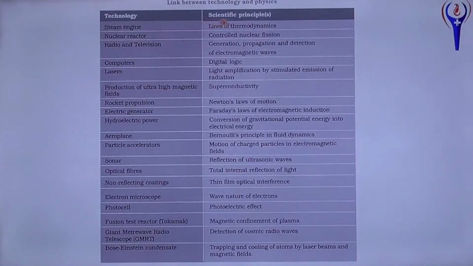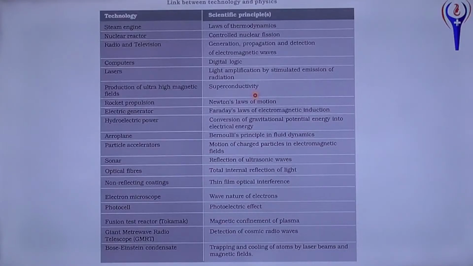And these are the links between technology and physics. Steam engine, laws of thermodynamics. Nuclear reactor, controlled nuclear fission. Radio and television, generation, propagation and detection of electromagnetic waves. Computer, digital logic gates. Laser, light amplification by stimulated emission of radiation. Production of ultra high magnetic field, superconductivity.